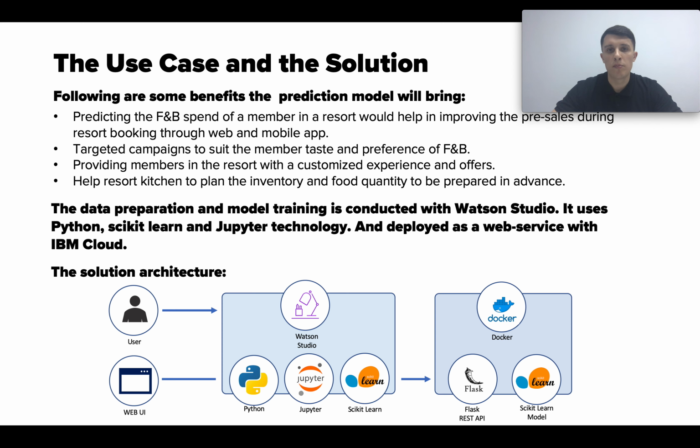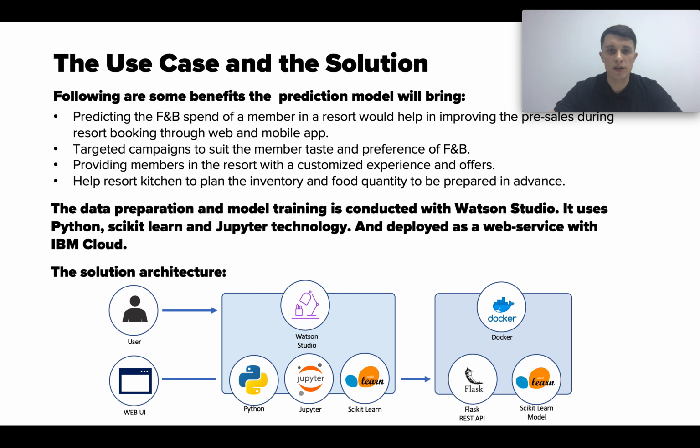There are several benefits of the prediction model. First of all, improving the pre-sales during the resort bookings through web and mobile application. Targeted campaigns to suit members' tastes and preferences on food and beverages, providing members with a customized experience and offers, and also inventory planning for food quantities to be prepared in advance.